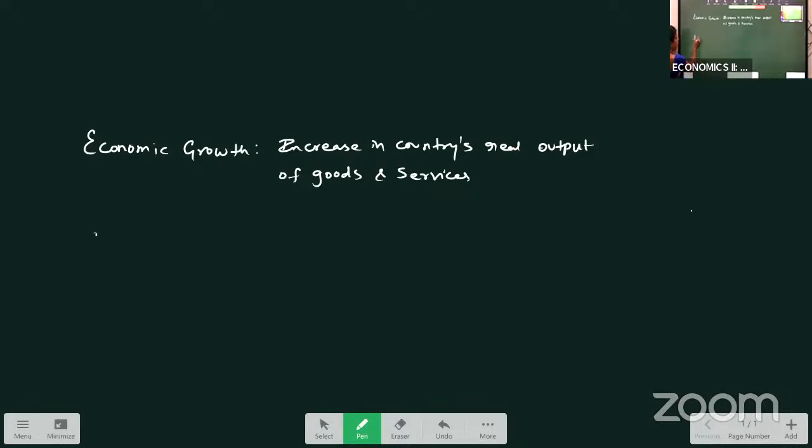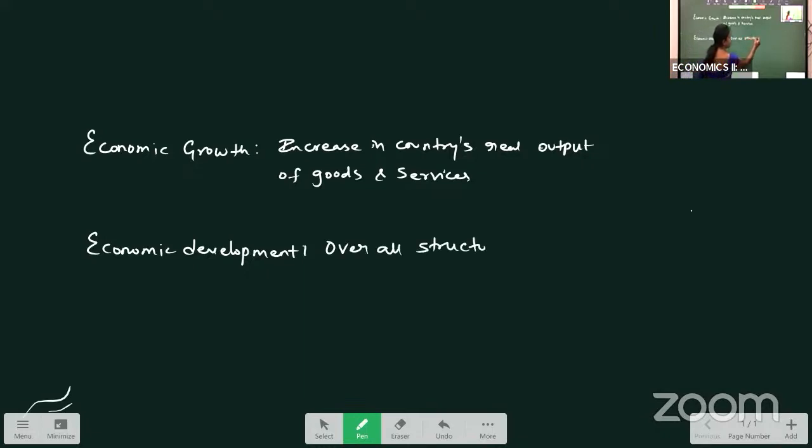Now, when we discuss economic development, development means what here? It is something we cannot measure, like overall changes in the economy. Economic development means overall structural changes in the economy.